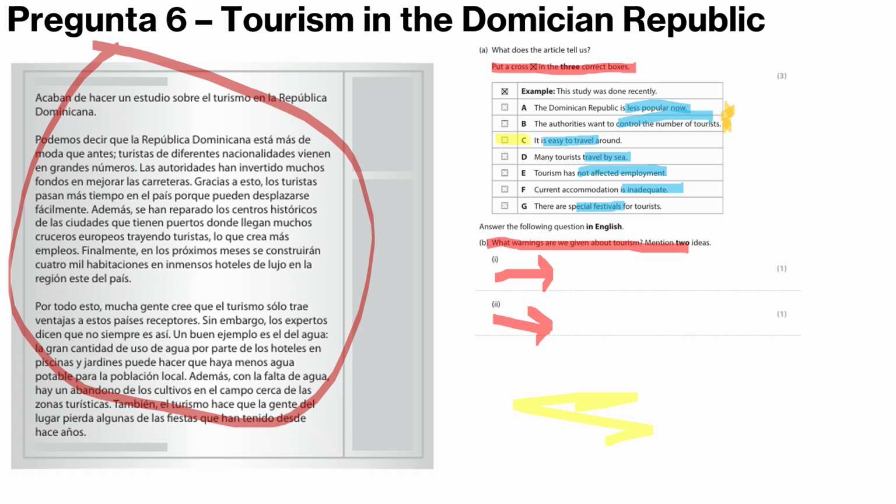Furthermore, the historic centres of cities with ports where many European cruises arrive, bringing tourists, so many tourists travel by sea, they travel by the cruises, have been repaired, which creates more jobs. So that's a lie about employment.